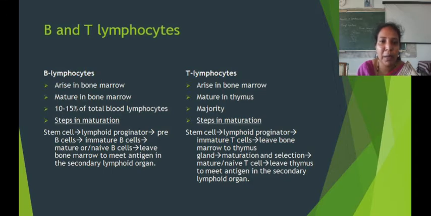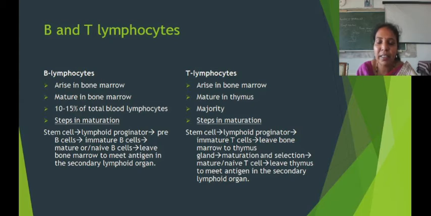Then immature B cells mature into mature or naive B cells within the bone marrow. After that, these naive B cells leave the bone marrow and enter the secondary lymphoid organs, where they interact with different kinds of antigens.